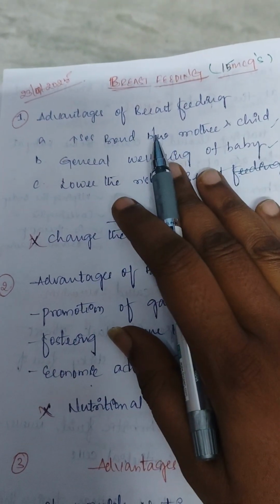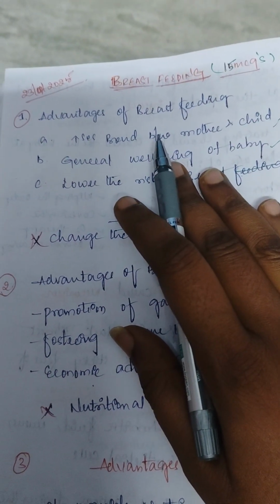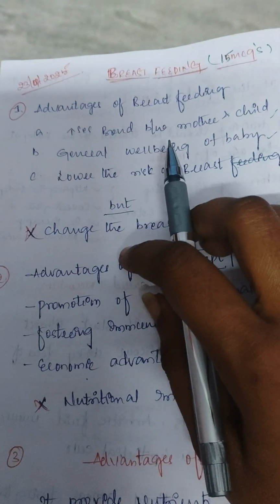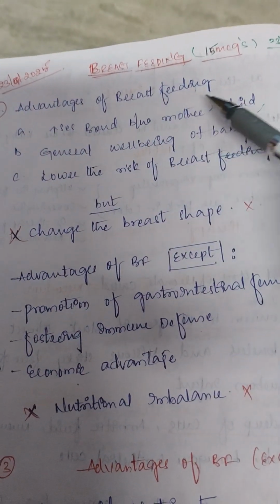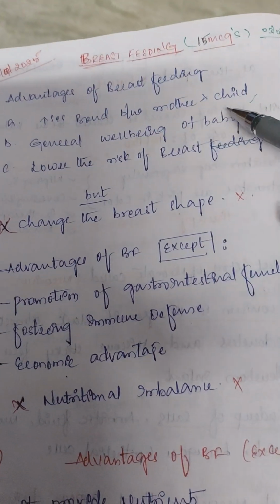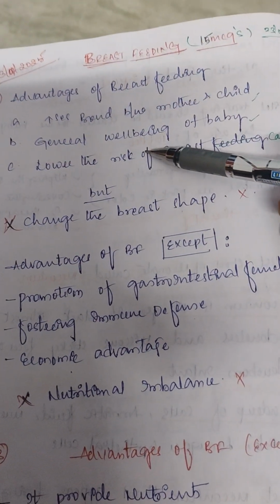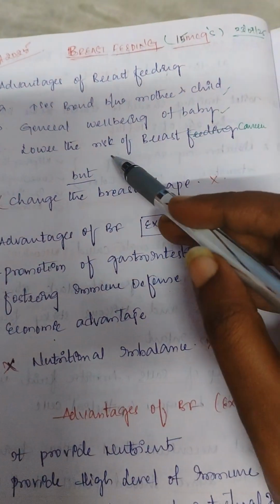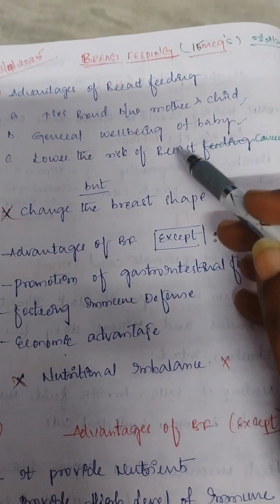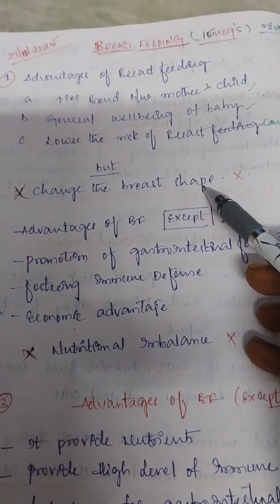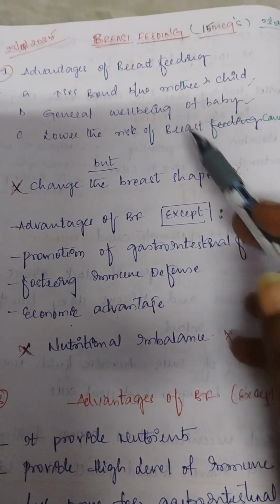advantages of breastfeeding. They asked a question just to find out the advantages of breastfeeding. So here you see the advantages of breastfeeding. First one, it increases the bond between mother and child, and second, it keeps the baby well, and not only that, it reduces the risk of breast cancer. Then this one is not an advantage of breastfeeding: changing the breast shape is not an advantage of breastfeeding.